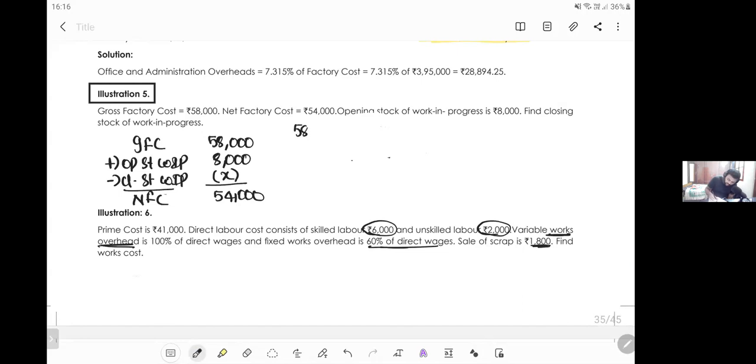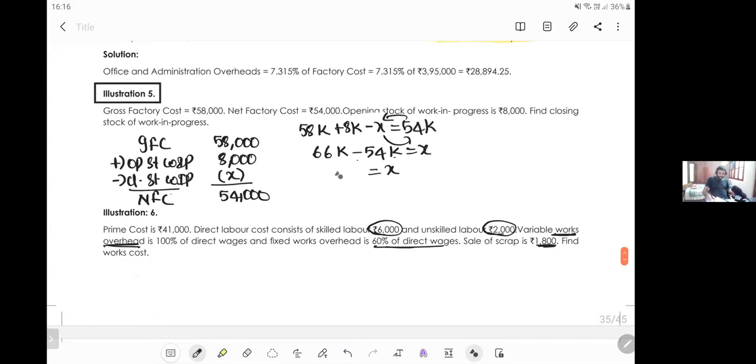So 58,000 plus 8,000 minus X is equal to 54,000. 66,000 minus 54,000 is equal to X. So X is equal to 12,000.